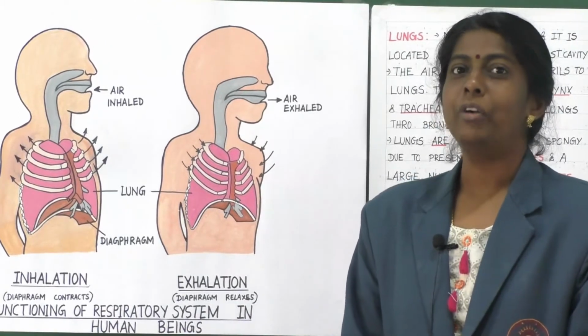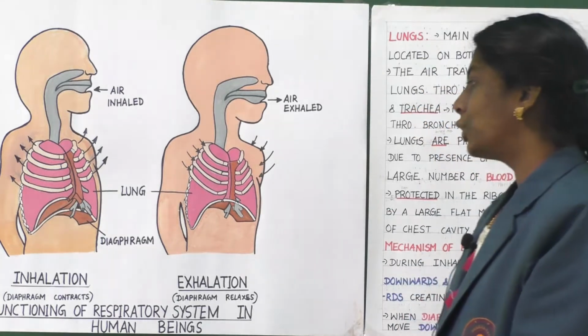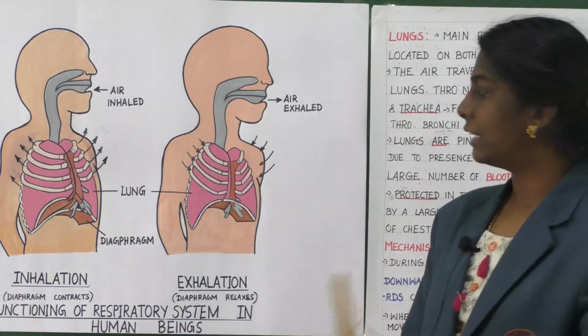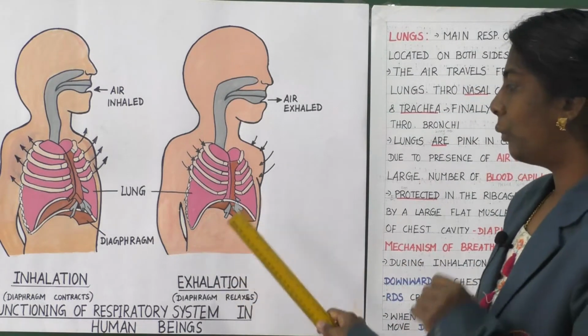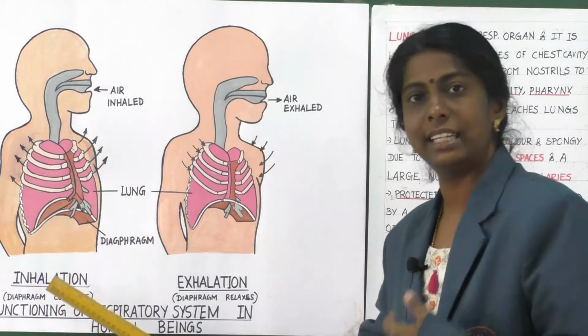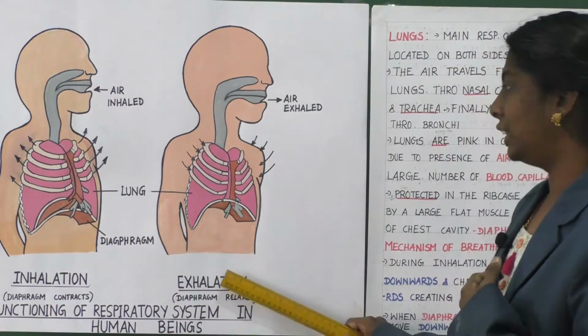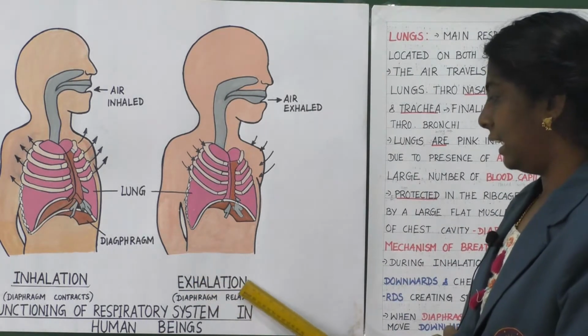Now let us learn about the mechanism of respiration in humans. So how does it happen? You can see the picture, that is inhalation and exhalation. What do you mean by inhalation? When we are taking in air, that is said to be inhalation, and exhalation is when the air is released out.